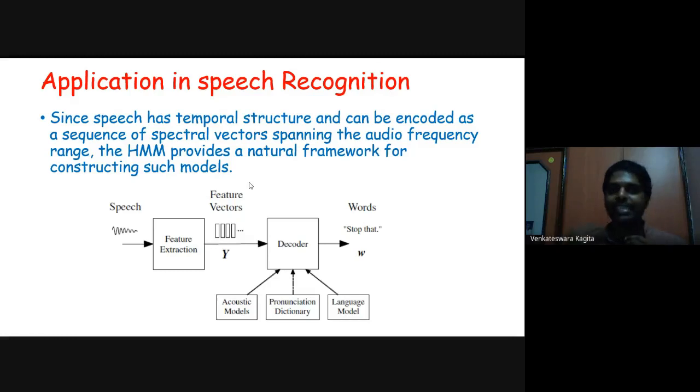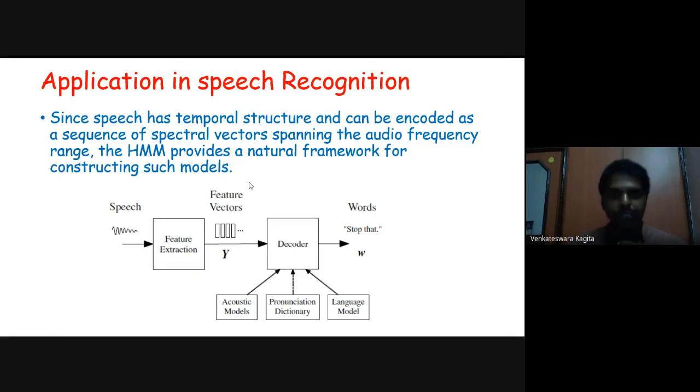The HMM provides a natural framework for constructing such a model, because at the beginning I told you that HMM is for sequence models. So there is a natural structure of sequence modeling in the speech recognition system. Therefore we can apply this HMM model for speech recognition.